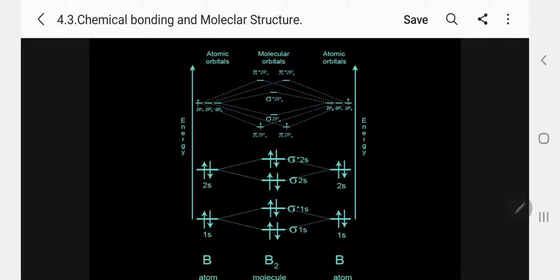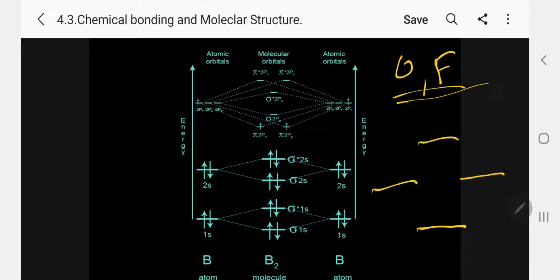Whereas, if you go for oxygen and fluorine, in this case the reverse will be true. That means how can I write now? I have to write like this. Kindly follow. This is the way I have to write. So sigma below, pi above in the case of oxygen and fluorine. So that very easily you can remember. This you have to memorize.